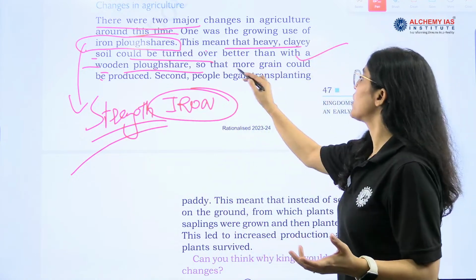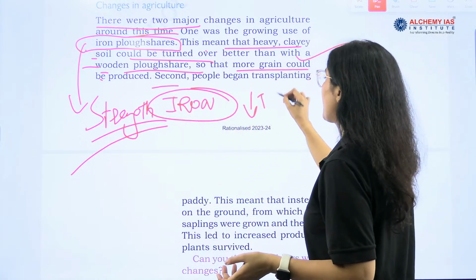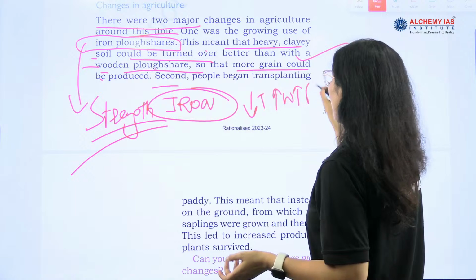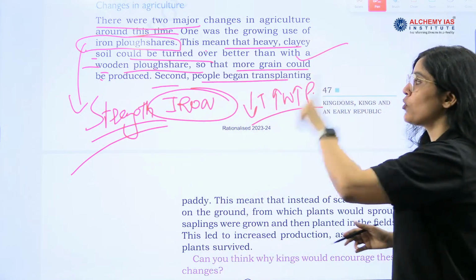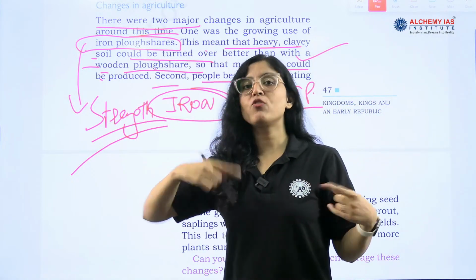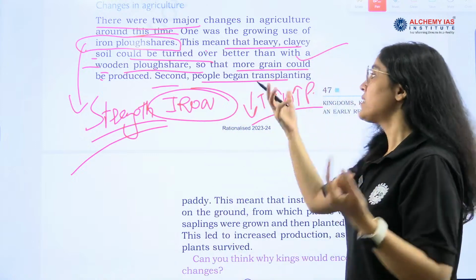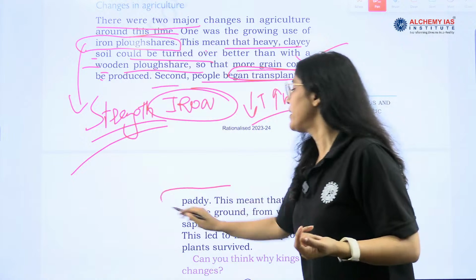Less time, more work, so that more grain could be produced. So, less time, more work and more productivity. Right? This is the concept. Second most important thing. First most important thing is what? Iron plowshare. People were using iron plowshare. And second most important thing is people began transplanting paddy.